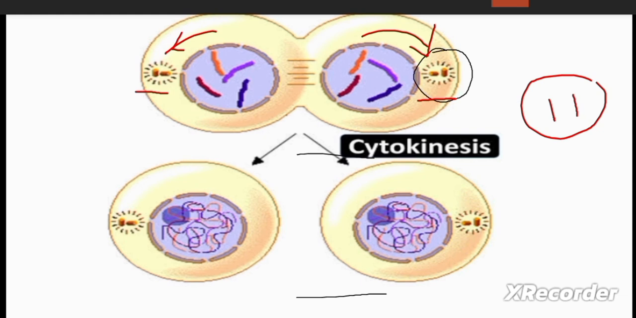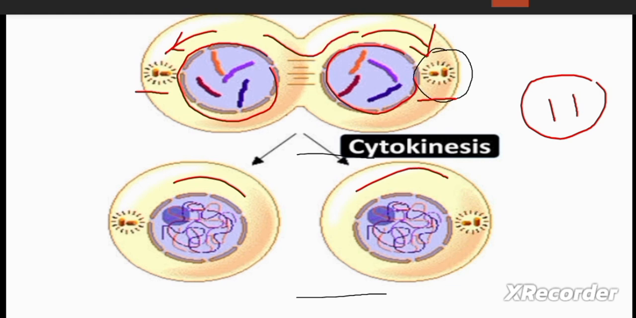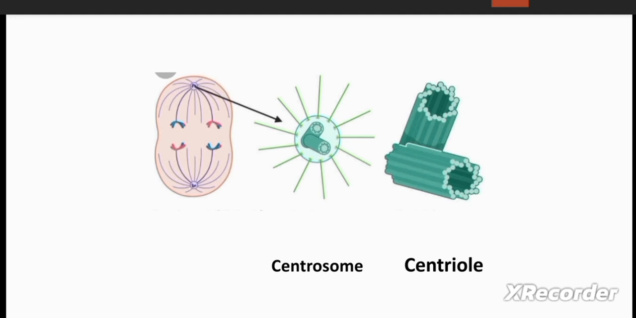In karyokinesis, first you should know what karyokinesis means. Karyo means nucleus and kinesis means division. Here you can see the division of the nucleus occur. Each cell has its own nucleus. And in cytokinesis, cyto means cytoplasm and kinesis means division. So here the cytoplasm will be divided. Each cell will have its own cytoplasmic region. Here the cytoplasm is shared between two cells. This is just the division of the nucleus, but here the division of cytoplasm happened. We will see this in detail.